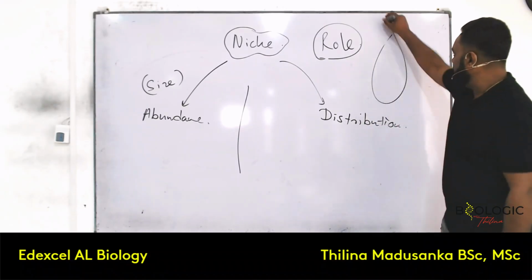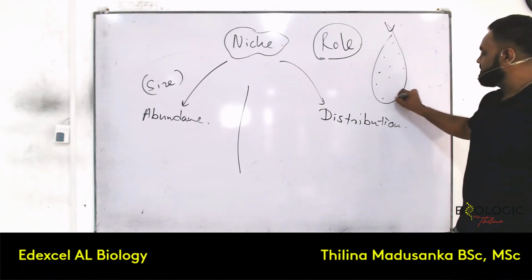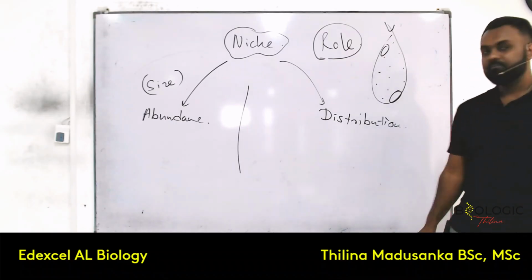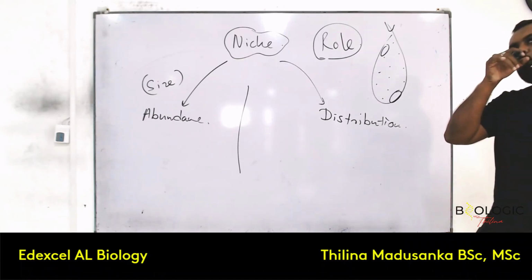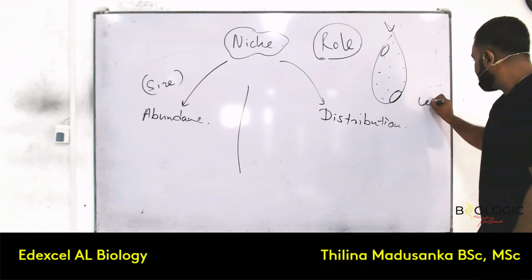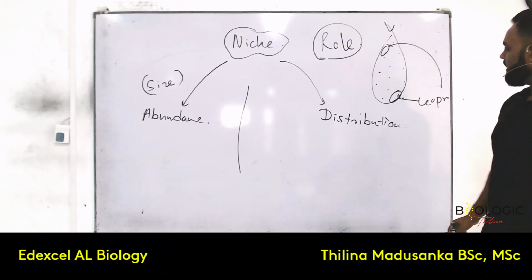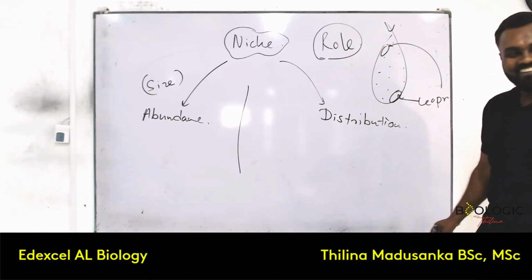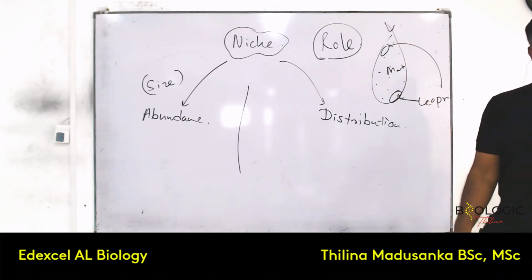Let's say Sri Lanka. We have some organisms that spread everywhere. Some organisms are there only here. How can you explain that? Let's take leopards. Leopards are only present here and here in Sri Lanka. But let's say, who else is everywhere? Mosquito. Mosquitoes are everywhere in Sri Lanka. What can be the reason?